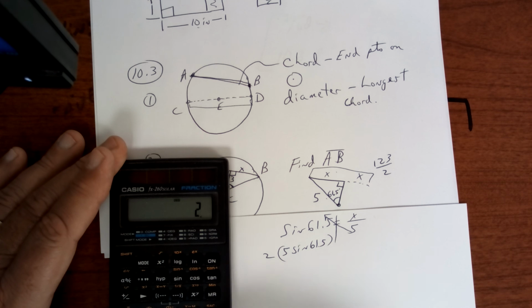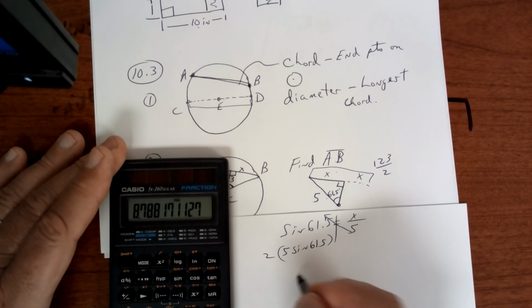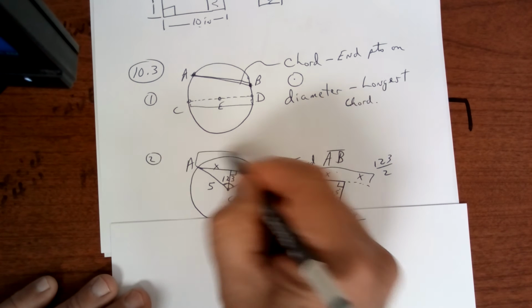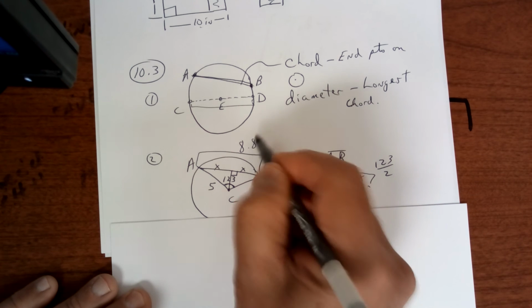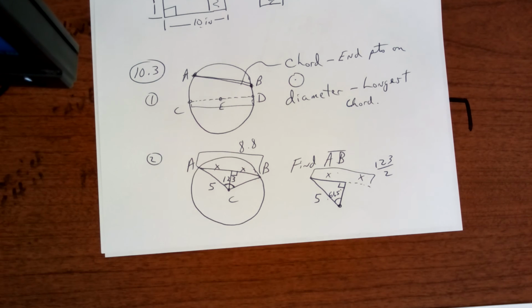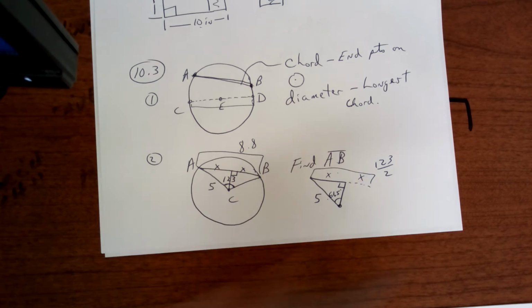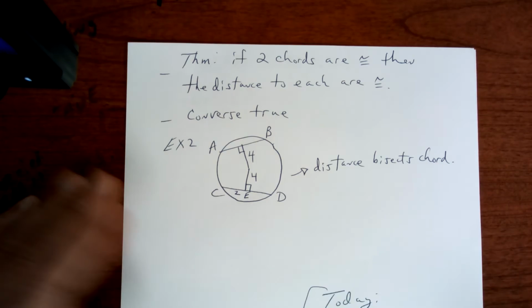I get 8.8. So from here to here is 8.8. Make sure you understand what I did. I split the triangle in half, I did trig, and bam, I got my answer. So trig is not going away. All right, copy this down as well, and then I'll give you your work.